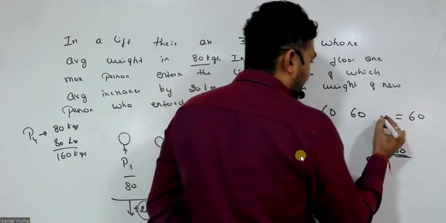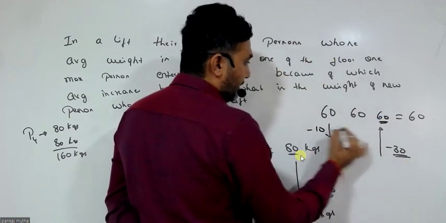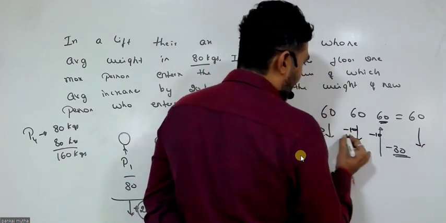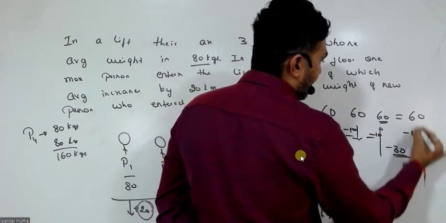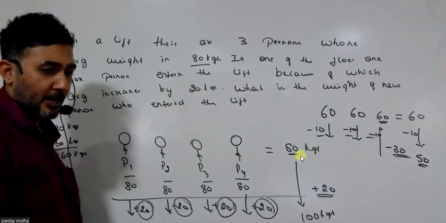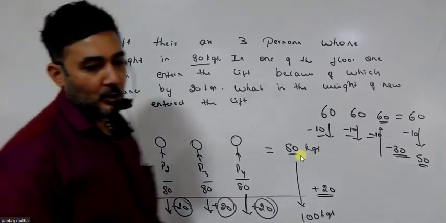First, make this 60 minus 30, so this will become 30, and reduce everywhere by 10. If every number is reduced by 10, reduce the average by 10. That becomes 50. That's the concept I applied here, and in no time I was able to solve this particular question.